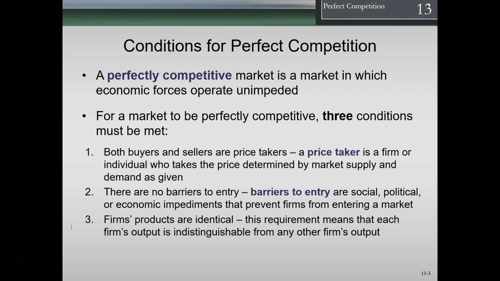The third condition: firms' products are identical. This requirement means that each firm's output is indistinguishable from any other firm's output. So when we think about hamburgers, we're basically saying they're pretty much all the same if we're all making the same burger. Now again, you might say, well, they're kind of different, and that's true. Some places are going to make different stuff, but in a perfectly competitive market, we're going to make it the same. Now note, in real life, we want to differentiate. We want to say, hey, we provide better service, or we have a burger with sesame seeds on the bun and theirs doesn't, and therefore we have more differentiation.